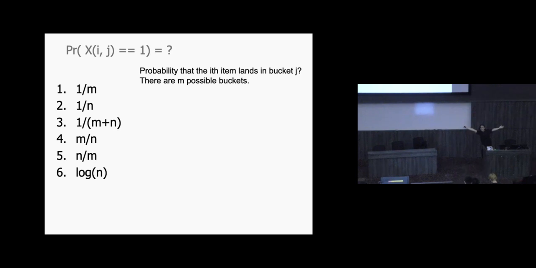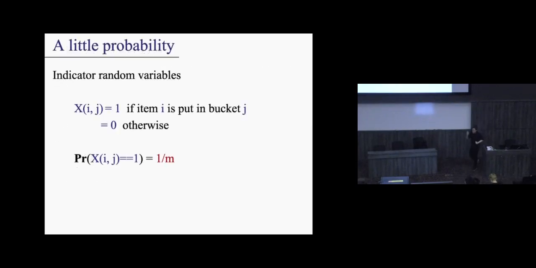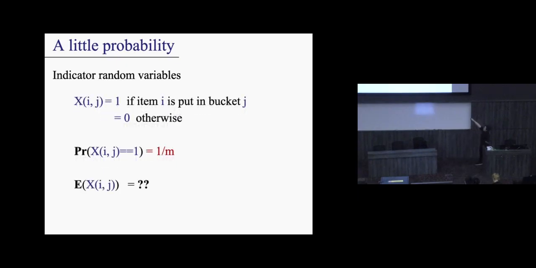Is it 1 over n or 1 over m? I can't tell because all I heard is the part and not the or the part, but I hope you guys know that it should be 1 over m, right? Because that's that many buckets. So the probability that xij is 1 is 1 over m. That's literally what's written out here, right? That's the math.